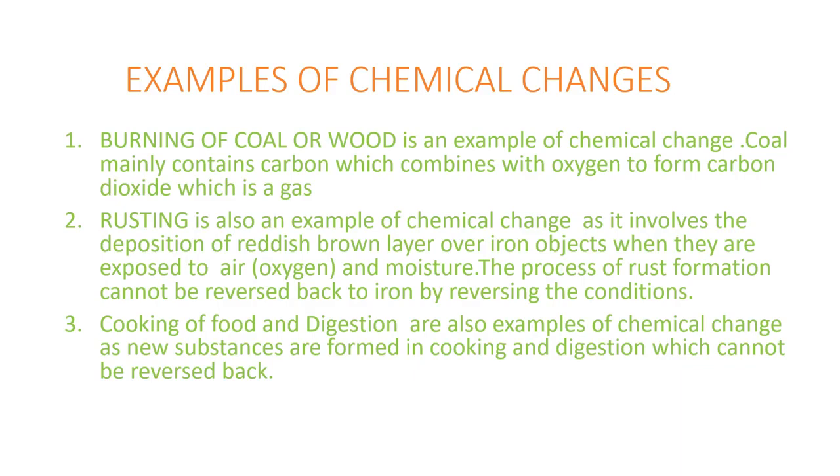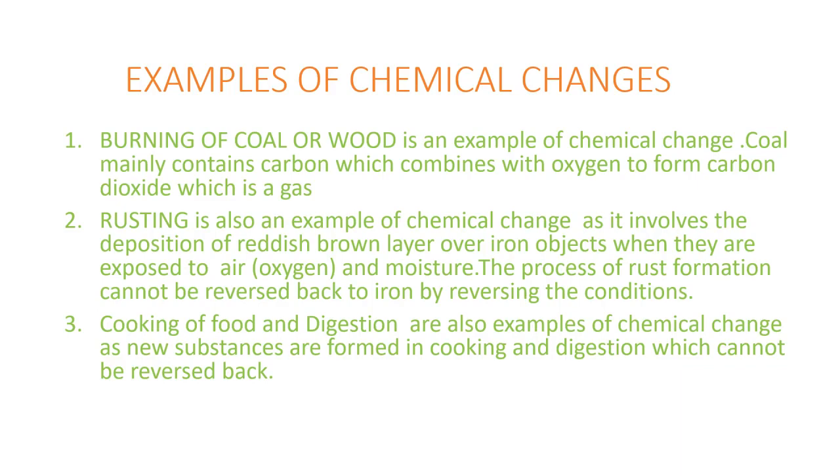Rusting is also an example of chemical change, as it involves deposition of reddish brown layer over iron objects when they are exposed to air and moisture.